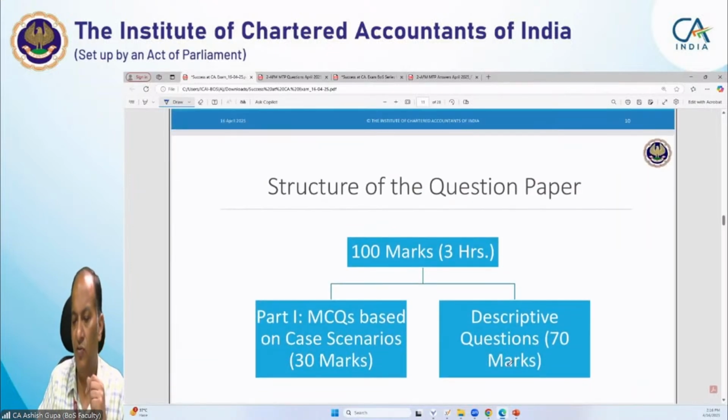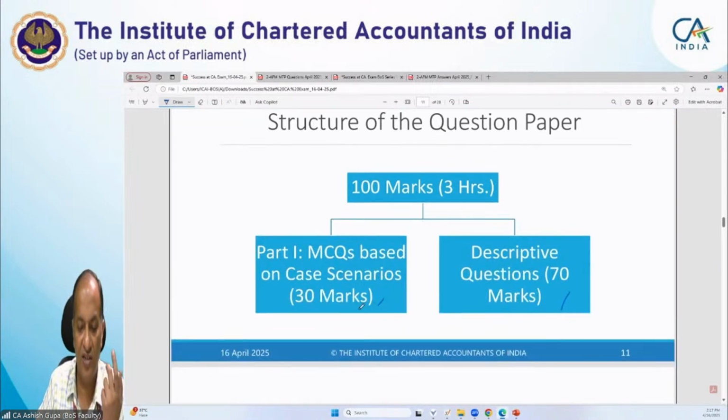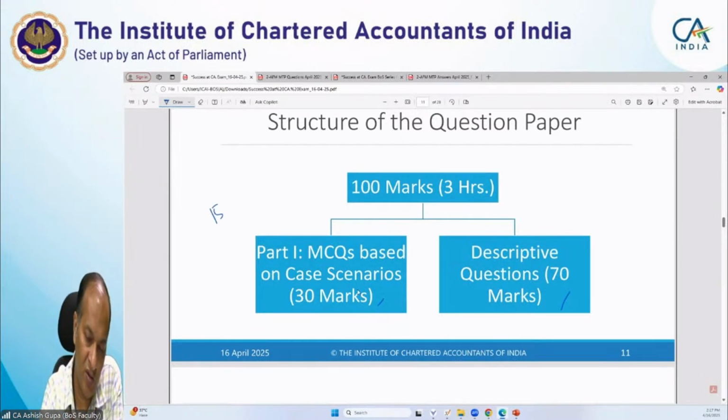Now I will discuss with you the structure of the question paper. As you know, our question paper consists of two parts. Part 1 is MCQ-based case scenario questions, and this consists of 30 marks. Normally these case scenarios can be three or four, but overall the number of questions will be 15 of 2 marks each, so it consists of 30 marks.